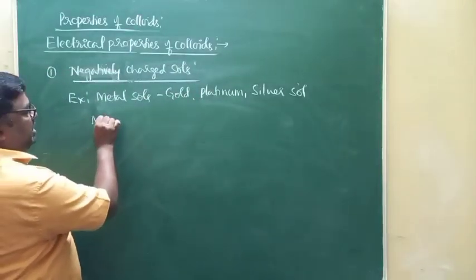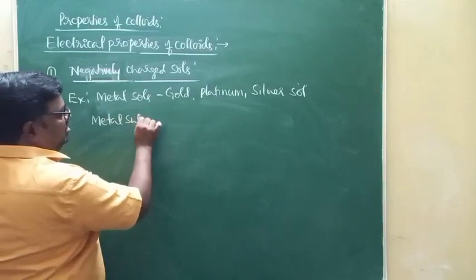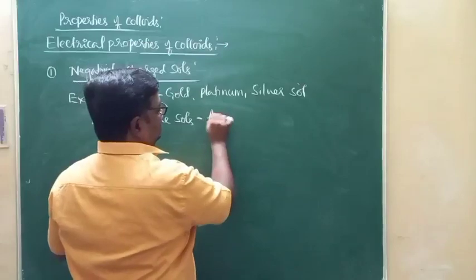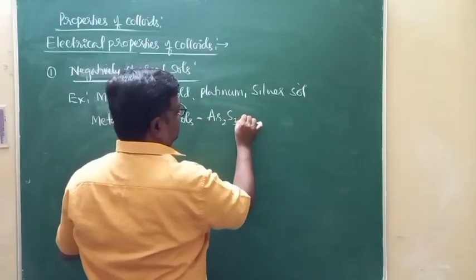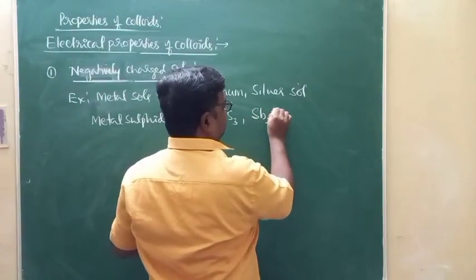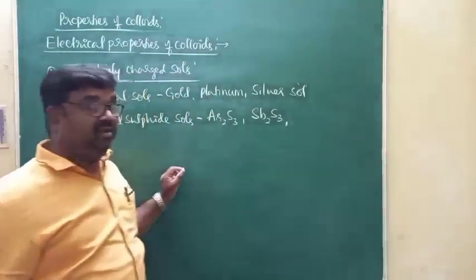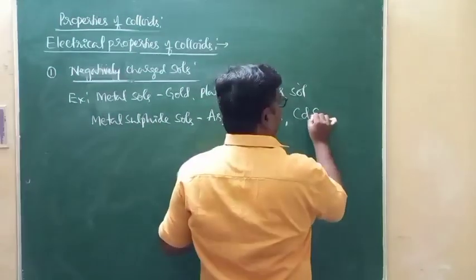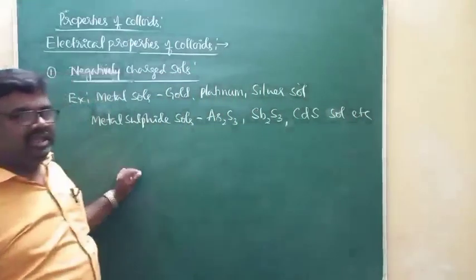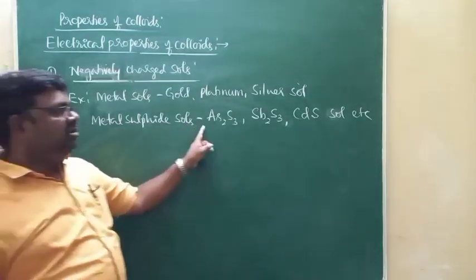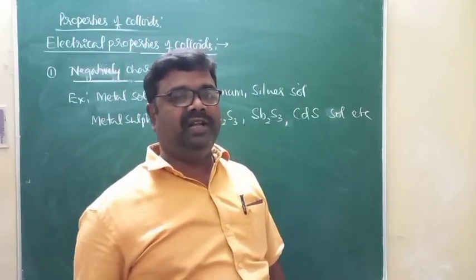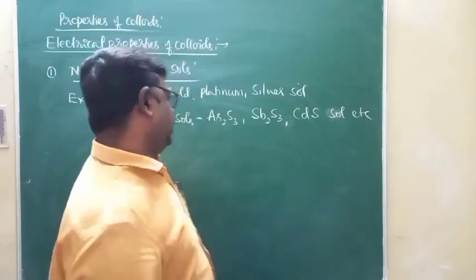Like that, we have metal sulfide sols. For example, we have arsenic sulfide sol, that is As2S3 sol, antimony sulfide sol, Sb2S3 sol, and cadmium sulfide sol. These are all examples of metal sulfide sols. All these metal sulfide sols carry negatively charged dispersive phase particles. Naturally, the dispersion medium will carry positive charge.